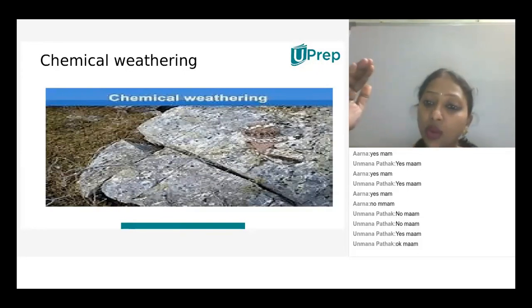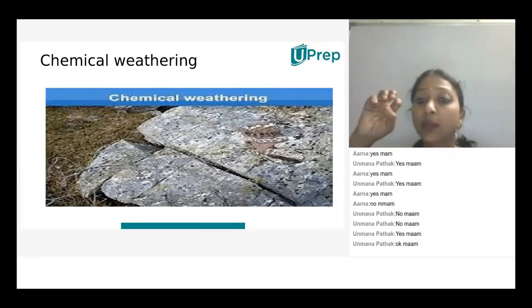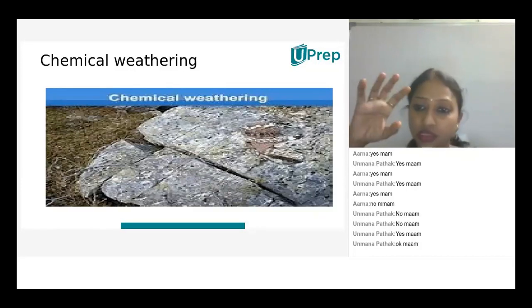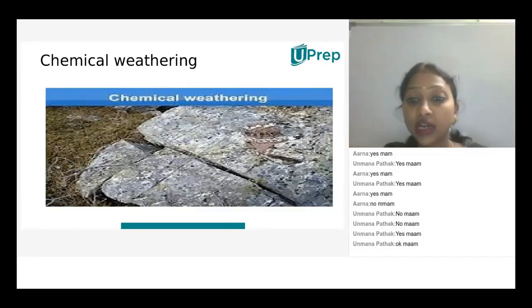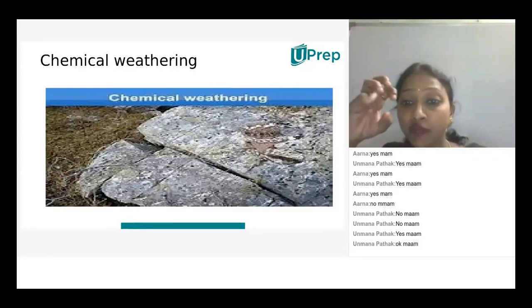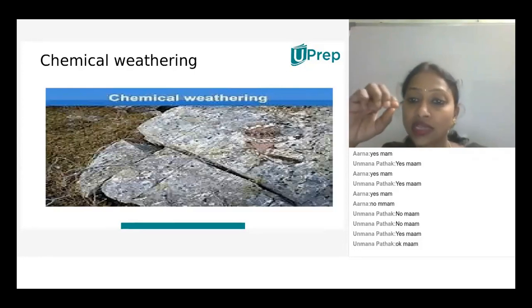In case of chemical weathering, the chemical properties of the rock change. That means rock can be called a mineral. This rock can be converted into a different kind of mineral rock. The main substance involved when one kind of mineral changes into another kind of mineral is water, which takes a major role.